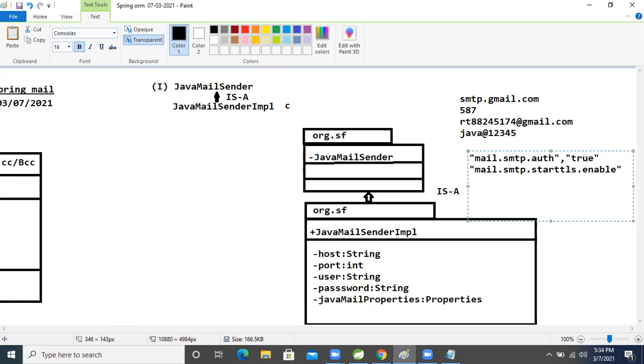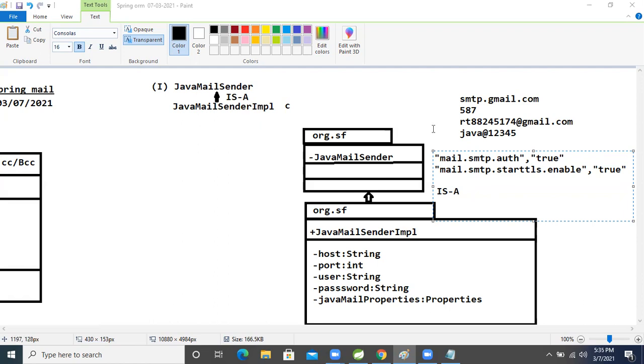We have to make this property true also. Don't worry, I will show it in the documentation also. We need this much to connect with our Gmail. So now we have all the properties we need.